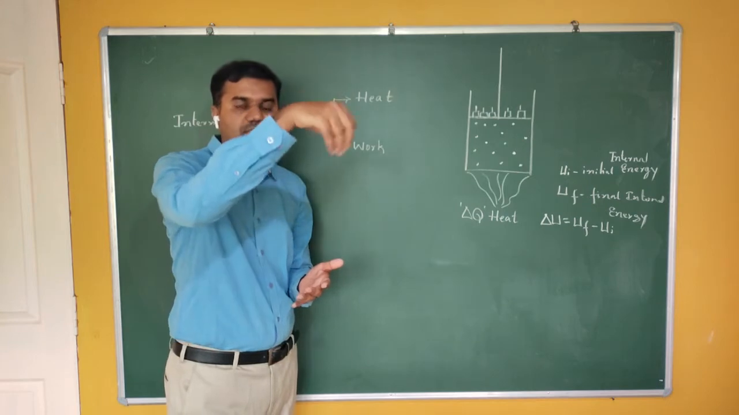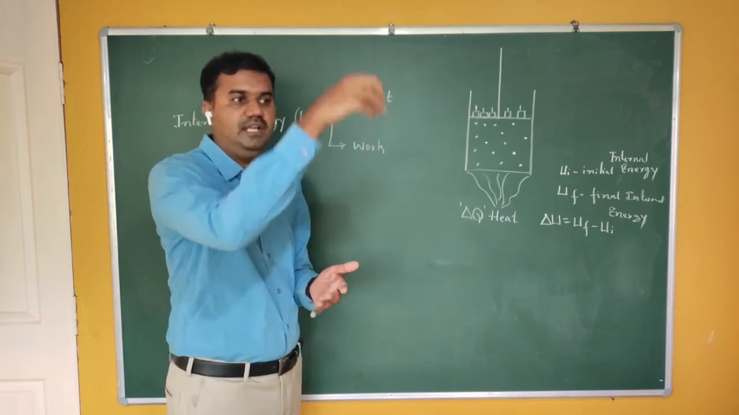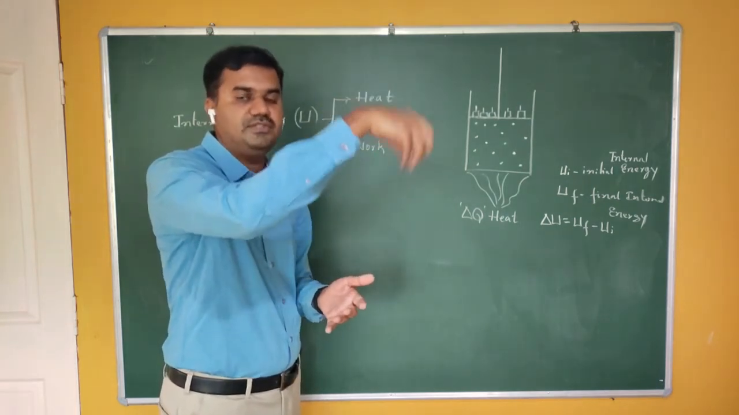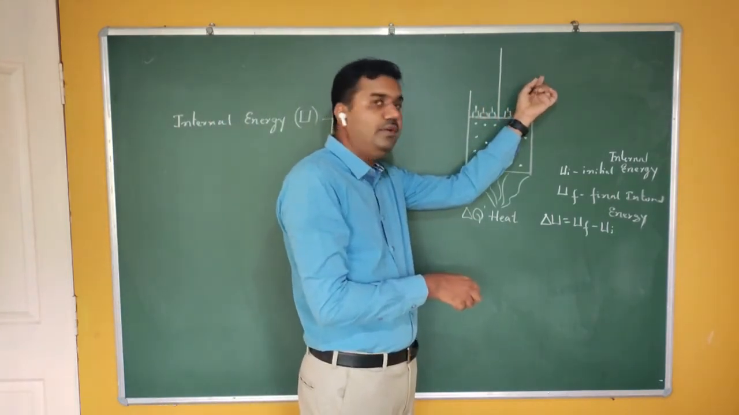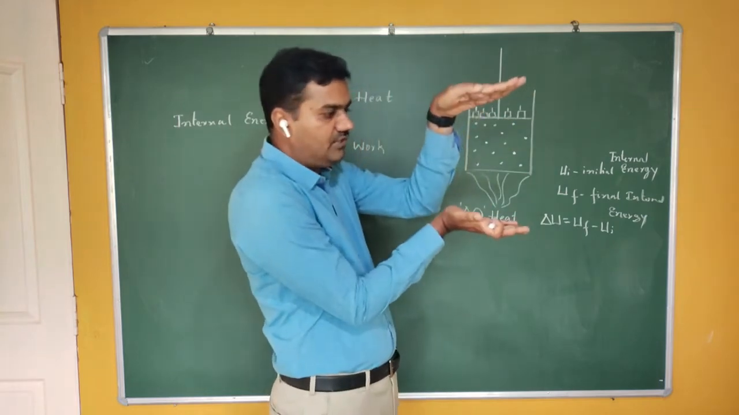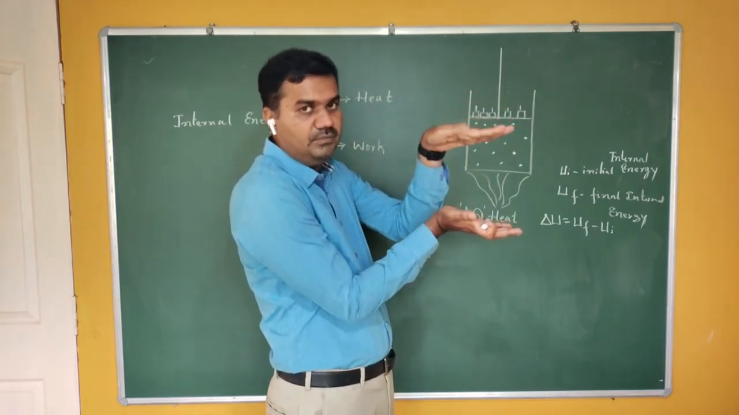Who is doing work here? The surrounding. You are putting weights on the piston, that means the surrounding is putting weight on the piston, on the system. So therefore the work is done by the surrounding on the system. As the work is done by the surrounding on the system, then what happens?